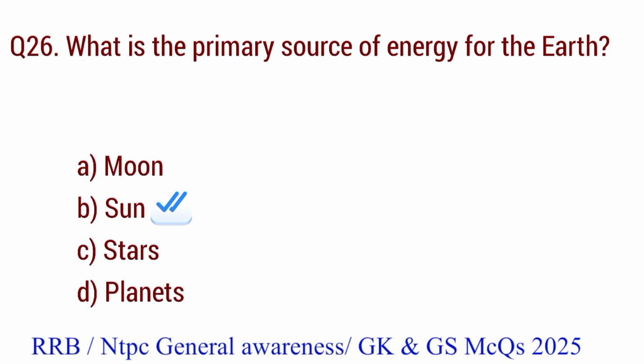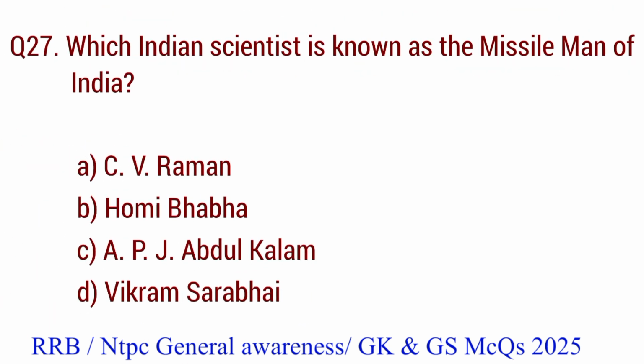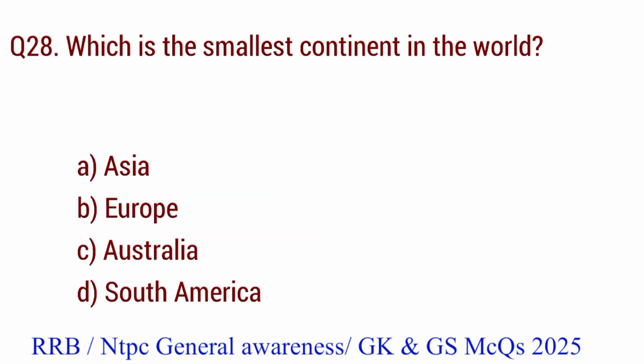Question number 27. Which Indian scientist is known as the Missile Man of India? The right answer is option C. APJ Abdul Kalam. Question number 28. Which is the smallest continent in the world? The right answer is option C. Australia.